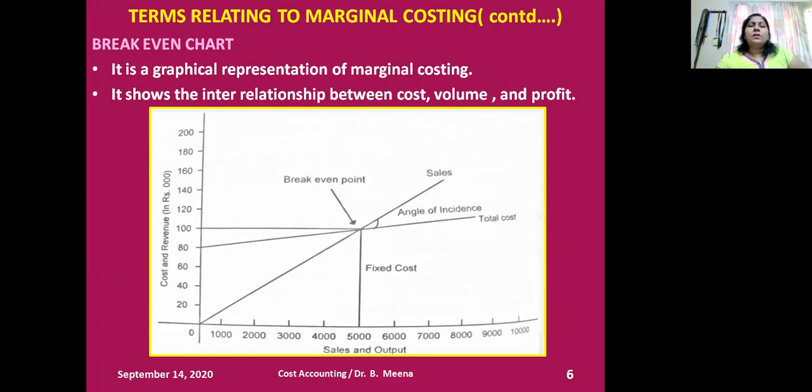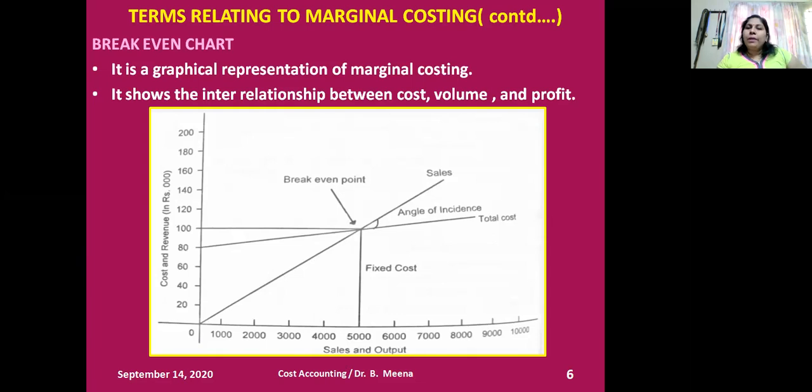So the total cost curve starts from 80,000, not from the origin. Do you know the meaning behind this? Why does the total cost curve not start from the origin? My question to you is, why does the total cost curve not start from the origin in the marginal costing technique? That is the point behind this.